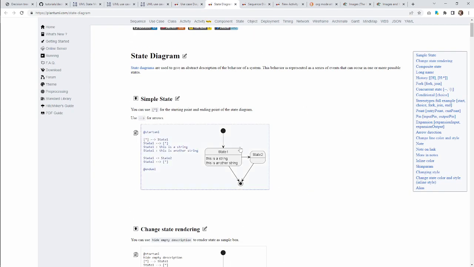Here's a simple state. So we're just going to have a state. I want a better way of writing this. Can state 1 point to itself? No, that probably doesn't really help us at this point. Who cares?